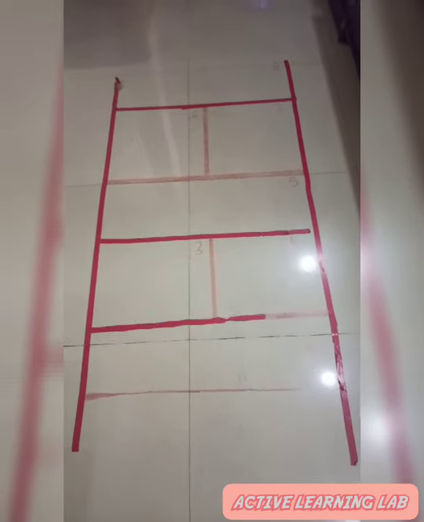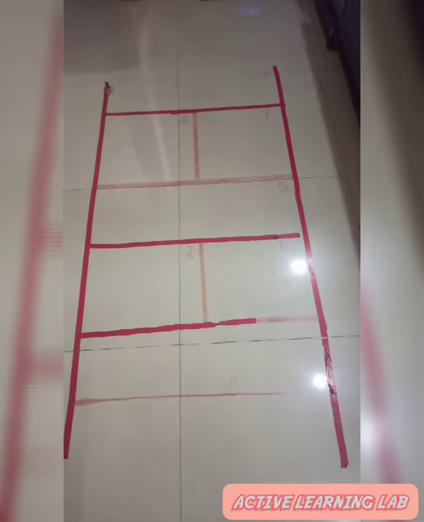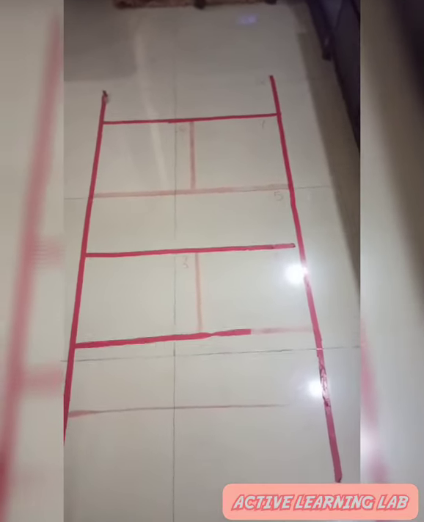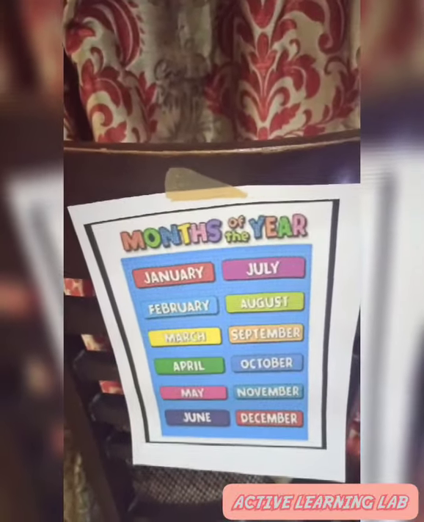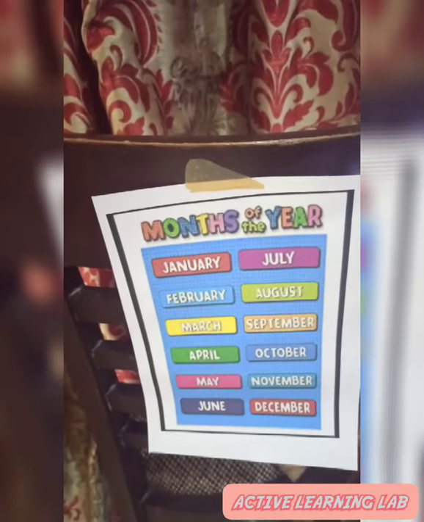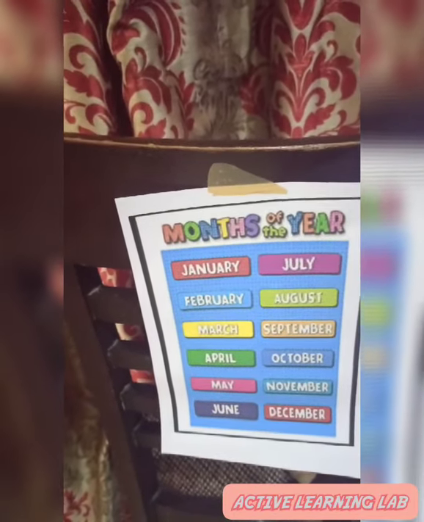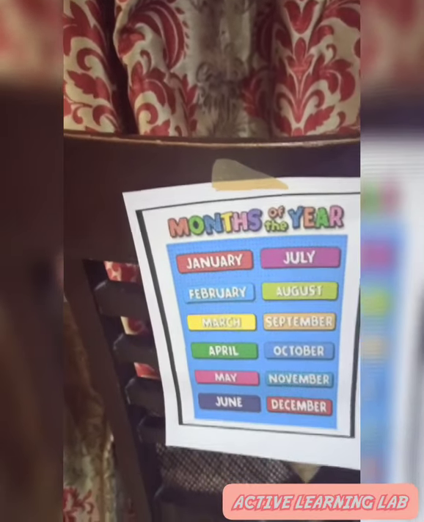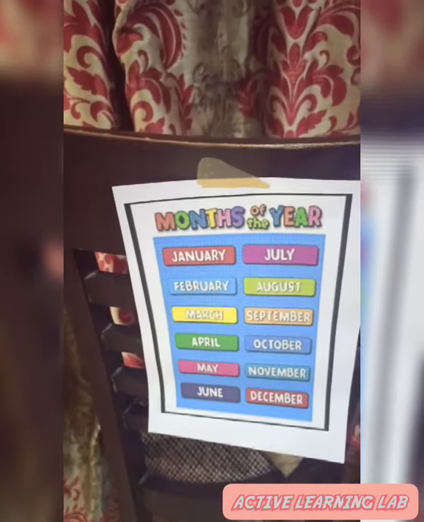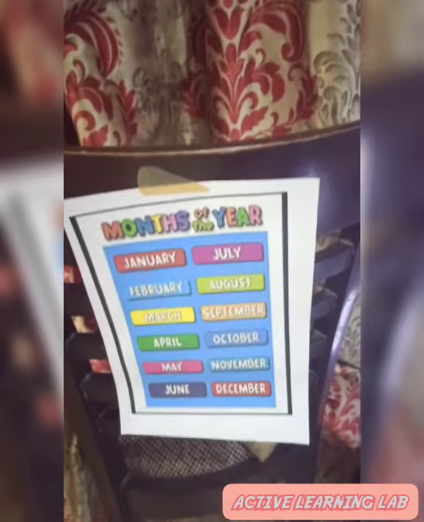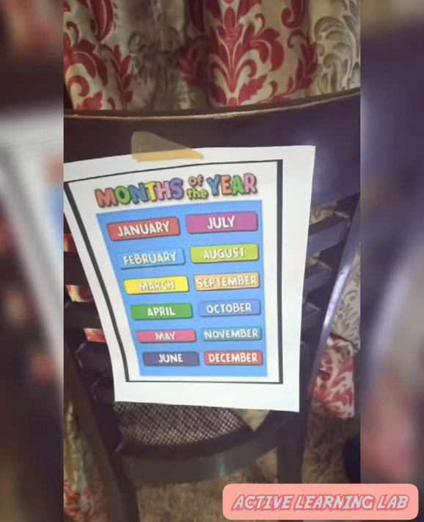And children, you know how to move on this hopscotch, but the chart, the topic which we will cover today is different, and it is related to months of the year. And here we will discuss first how many months are there in a year and what are the names of months, or you can say name of different months. So here is the chart, and without any delay, let's call Aishwarya Didi and she will tell us how we will do this activity. So children, here we have Aishwarya Didi with us.